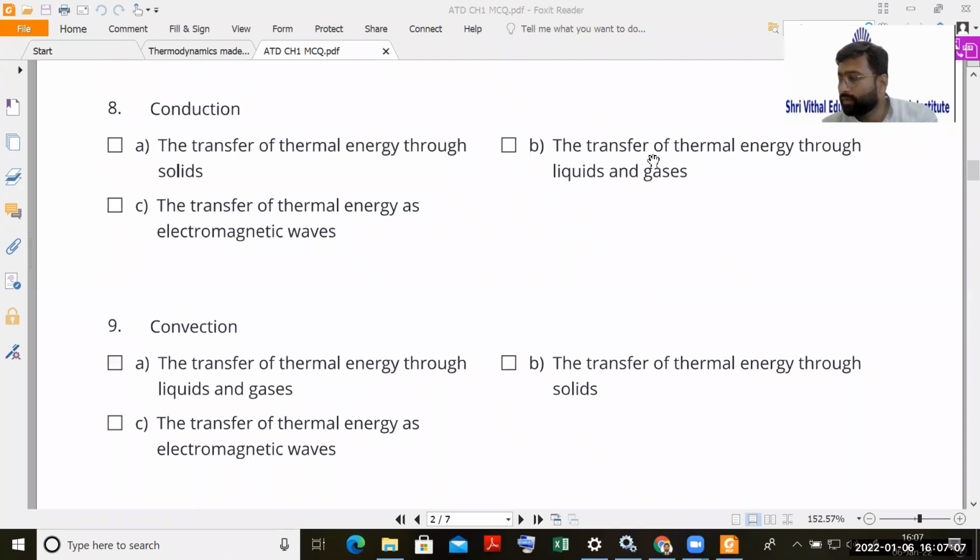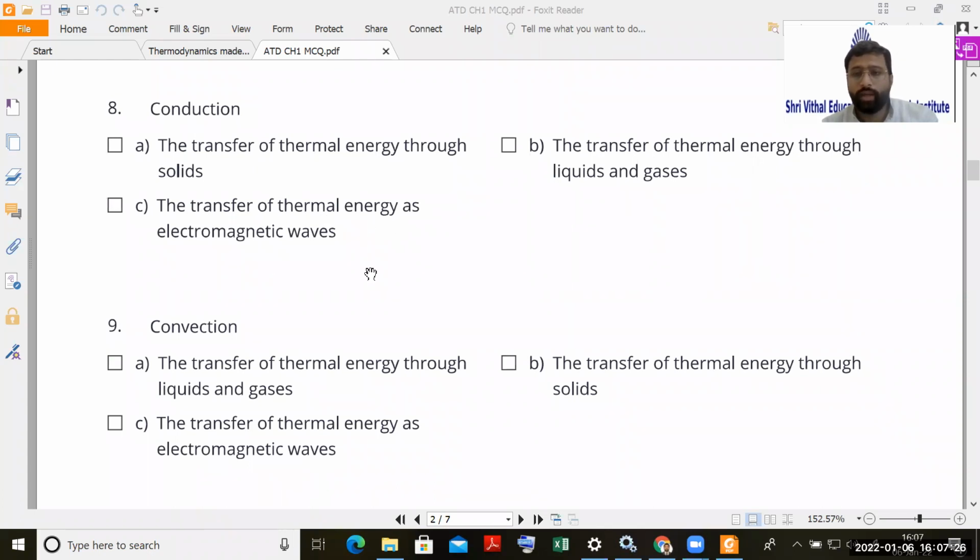What does this option number B suggest? The transfer of thermal energy through liquids and gases. Yes, Akanksha, great, great. Thank you. As Akanksha and Sudhir have correctly said, convection. What will the third one be? Transfer of thermal energy as electromagnetic waves.